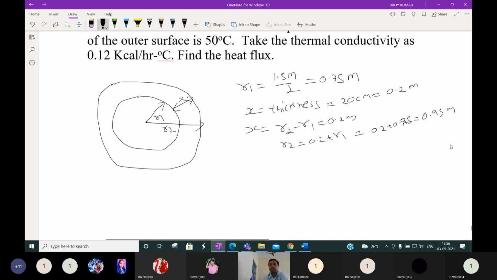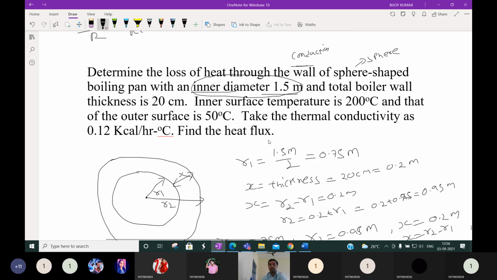So till now what we got? R1 we got 0.75 meter from the diameter. R2 we got 0.95 meter. And this X we got 0.2. This X is nothing but R2 minus R1. Till here it is clear.